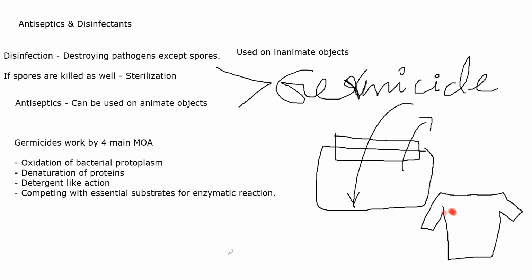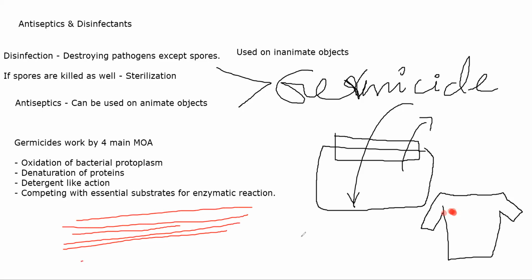यहाँ पर the purpose of using the detergent is it will go into individual fiber, the strands. Let's suppose if I zoom into that cloth, the fibers are like this, and let's suppose the ketchup is something like this. ठीक है, let's suppose ketchup ऐसा आके इस ये strands के ऊपर लग गया. So what I'm essentially trying to do is, with detergent like action, I am trying to make that ketchup porous, and I am trying to remove that ketchup out of that fiber itself, fiber of the cloth. The same thing will happen to the bacteria.